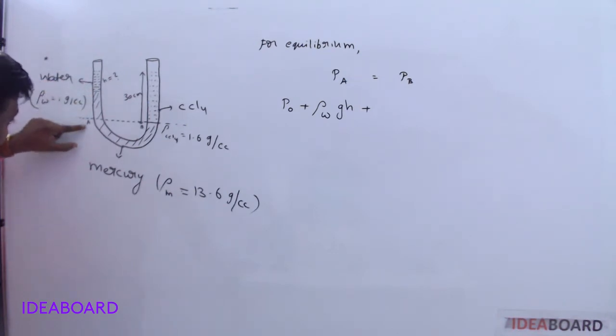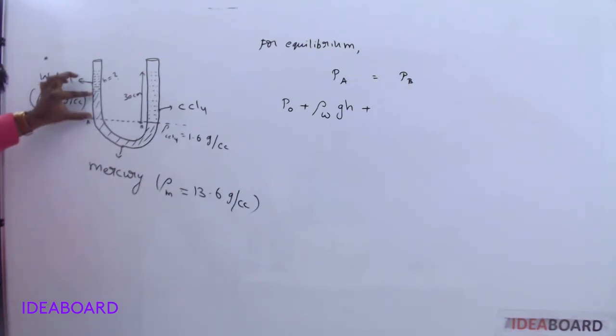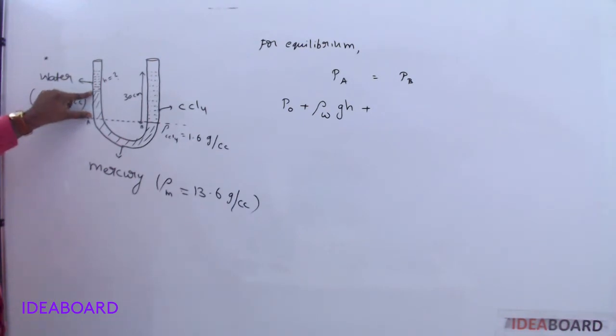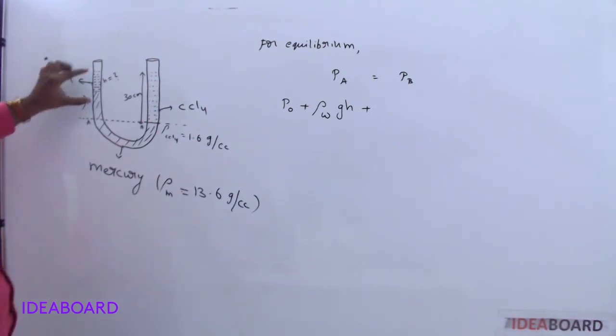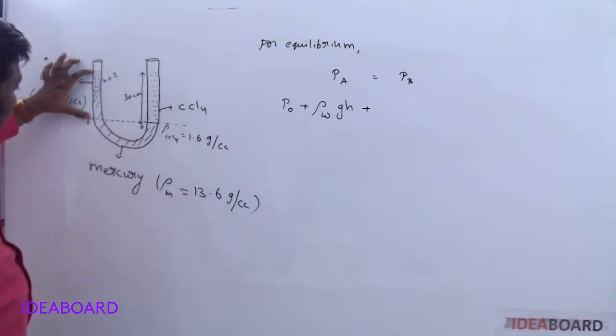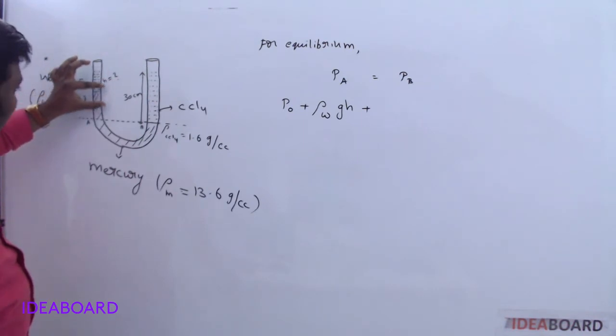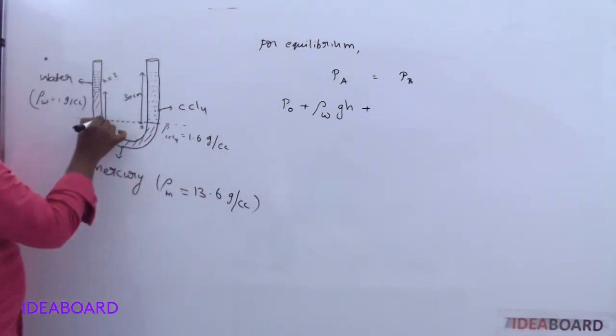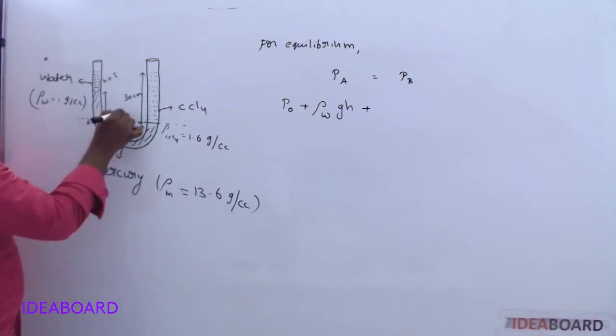I want the pressure at point A. That means here some liquid is also there. Which liquid? This is entirely mercury. So take the height of the mercury here. How much is this height? Because this is 30 centimeter, then this is also 30 centimeter. Out of this, H is water. So what is this height? This height becomes 30 minus H.